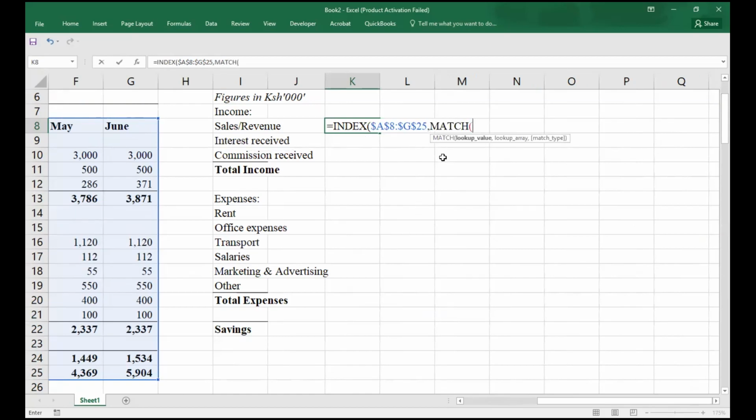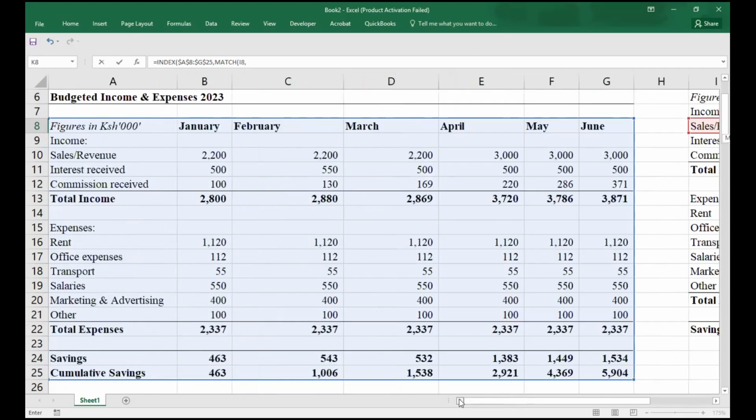Match function, I'm having match. The lookup value, what are we looking at? These are the values that we'll be looking at because these are our line items. So I want to look up our sales revenue. So I'll do my sales revenue, I do comma. The lookup array, where is that data of hours coming from? The lookup array simply, my good student, of course, it is on the whole of this data of hours.